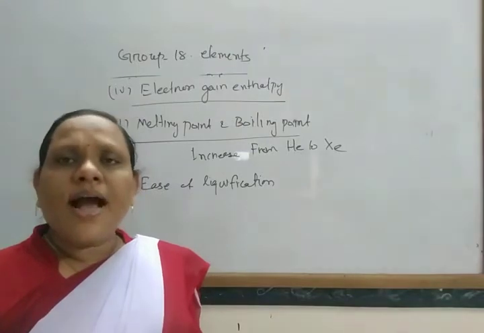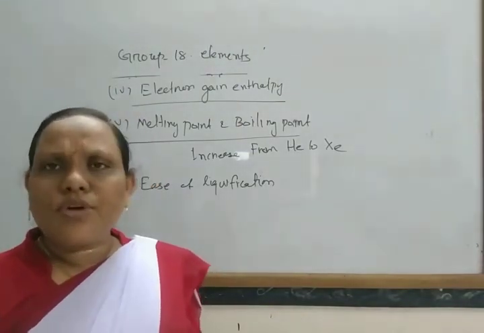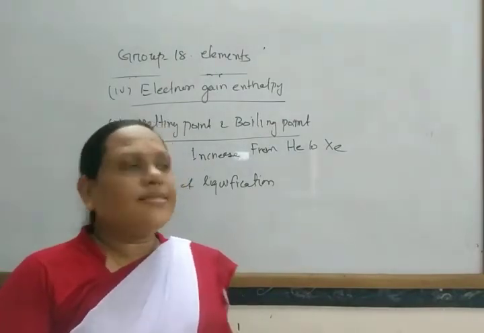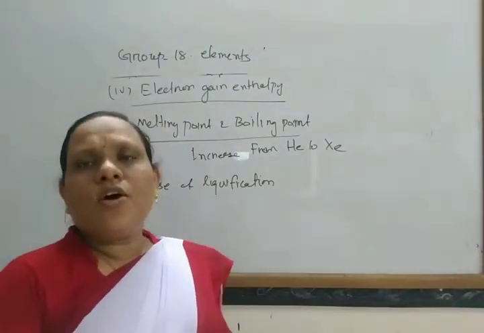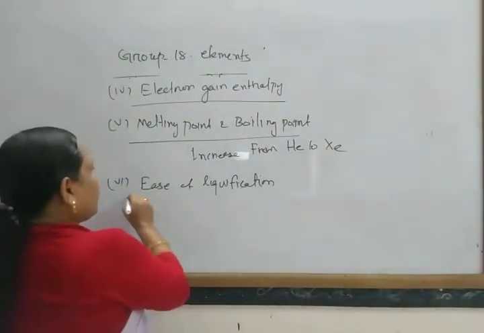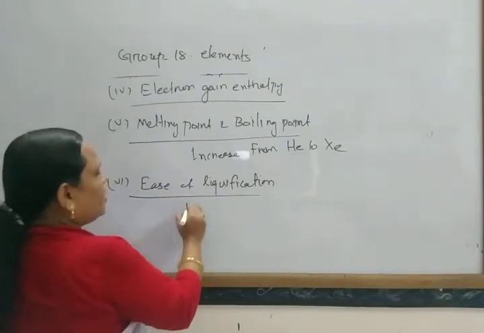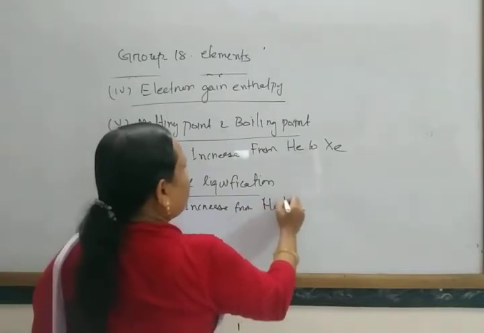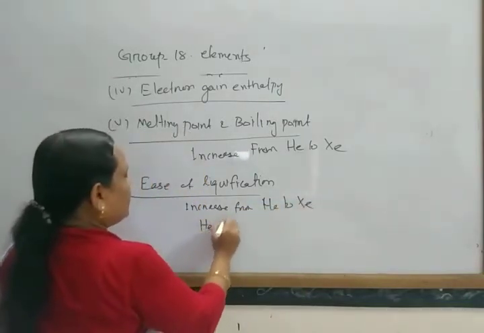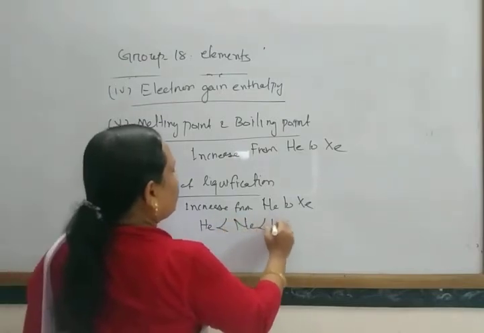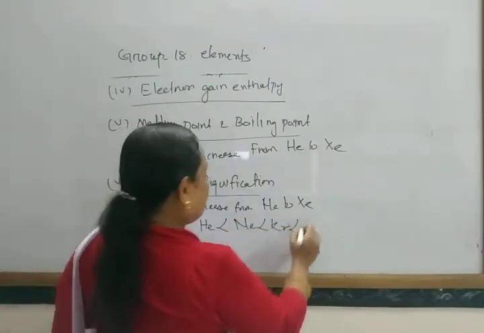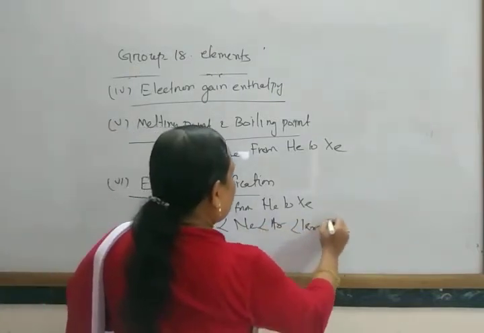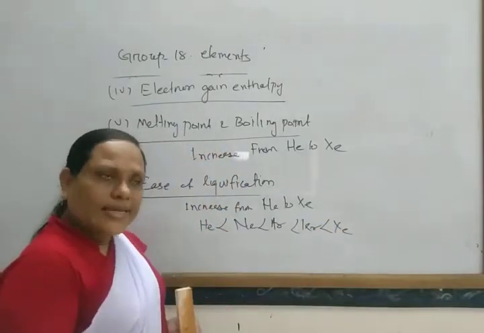With increase in atomic size, the van der Waals force of attraction increases, and as it increases, the ease of liquefaction also increases. That is helium, then neon, then argon, krypton, then xenon, like this.